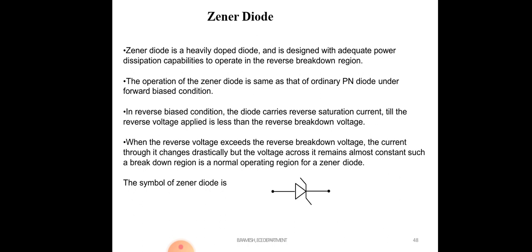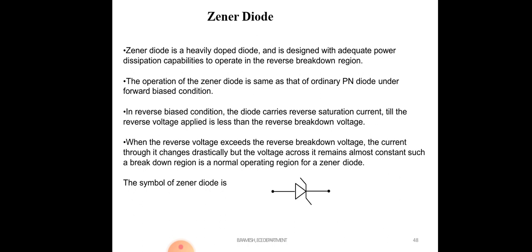That means this diode is specially meant for reverse conduction. When you see a lightly doped diode, there is no conduction in reverse bias. The Zener diode can conduct in both forward and reverse bias.